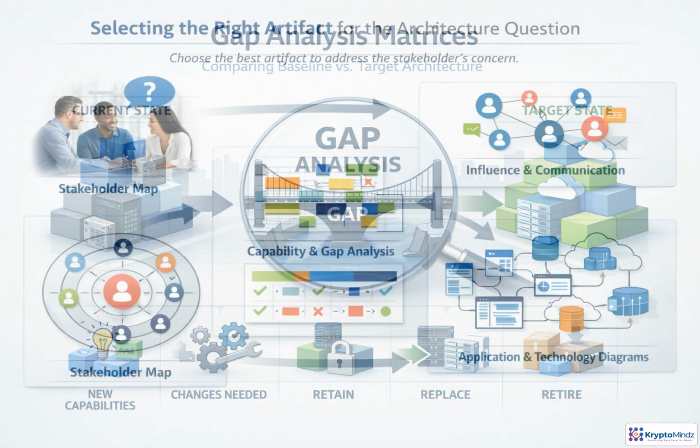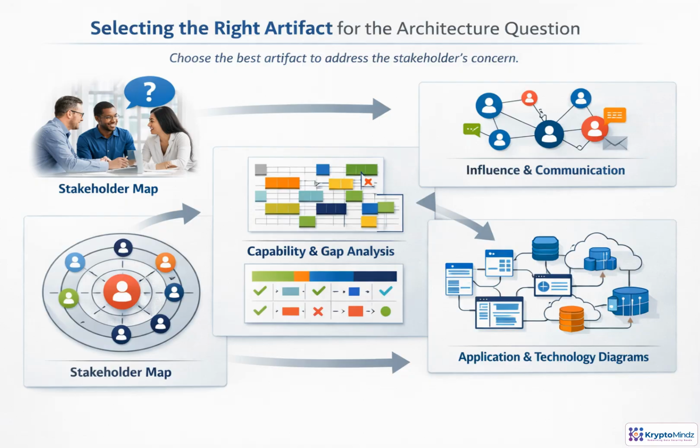Let the question choose the artifact. If the concern is political, such as who approves, who influences, or who needs communication, use a stakeholder map. If the concern is strategic, such as which capability is missing or where investment should go, use a capability map or gap matrix. If the concern is execution risk, such as system interaction, data movement, deployment, or technology dependency, use application, data, and technology diagrams. Good architecture work is not producing more pictures. It is selecting the clearest evidence for the decision.